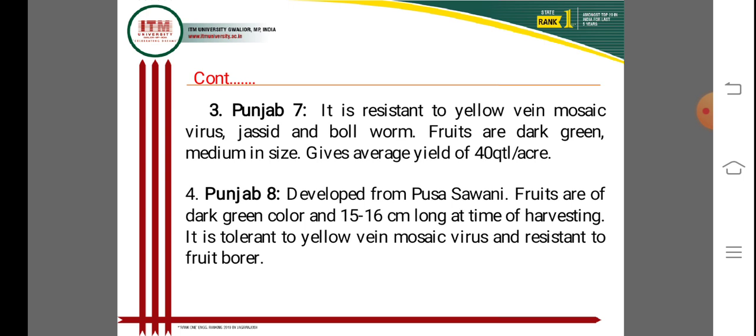This is not suitable for the long distance market due to the very long fruits, because the marketable size of okra fruits is 6 to 8 centimeters long. This is very important for the long distance market. Marketable size of okra fruit is only 6 to 8 centimeters. It is a drawback of this variety, because the fruits are very long, 15 to 16 centimeters.